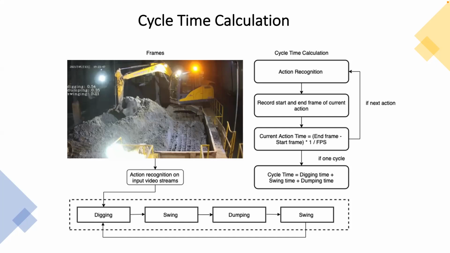Next, we decide whether one cycle of actions has ended, which includes digging, swing, dumping, and swing in this scenario. If not, we continue recording frames of the next action. Finally, we sum up all action times to get the cycle time.